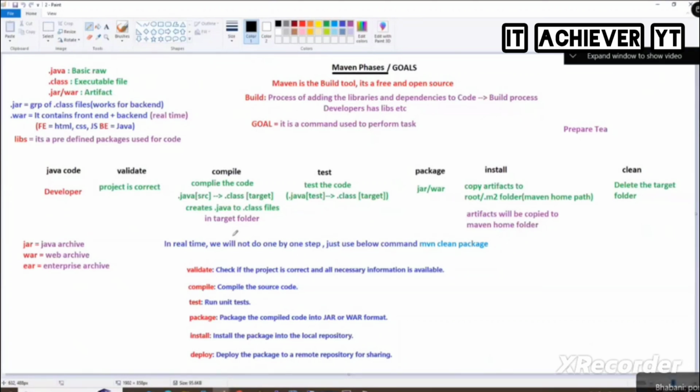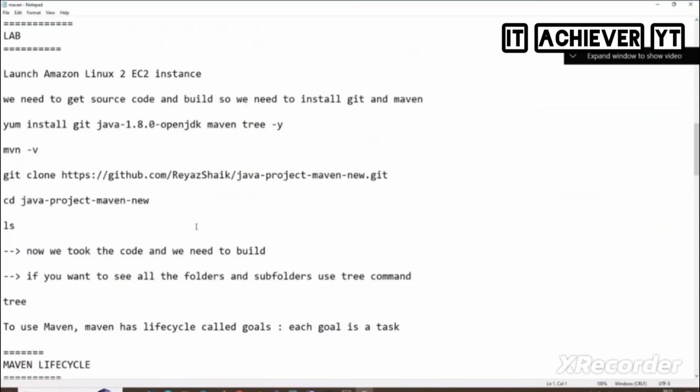I already have a repository with a Java project that we can use, and what we do is build it. So as a practical, let's go and launch one EC2 instance. Don't worry, see the notepad.